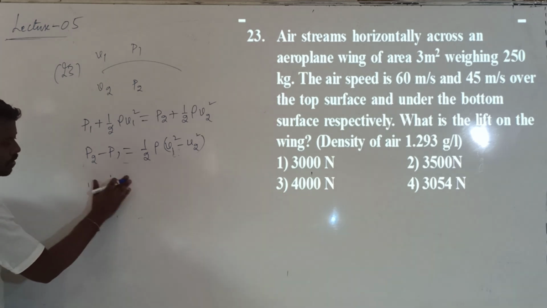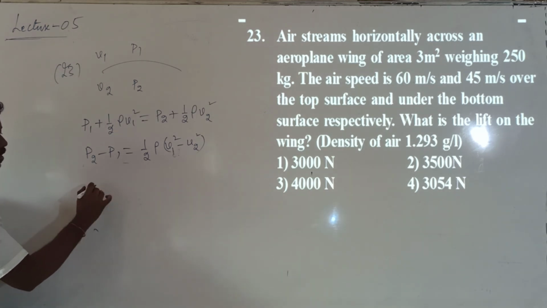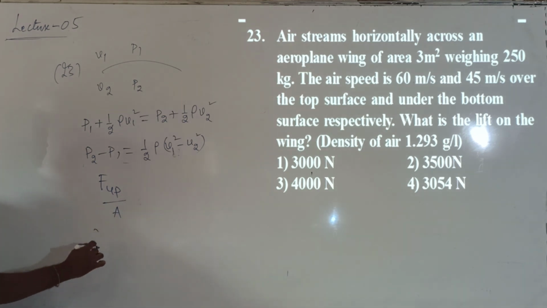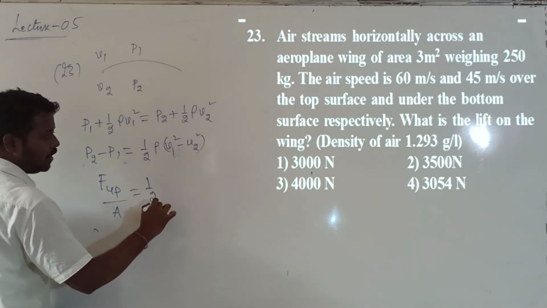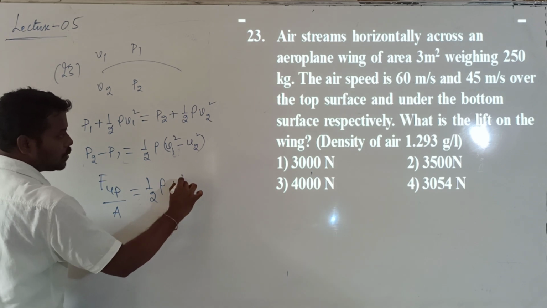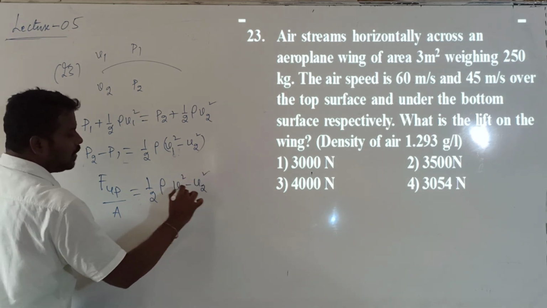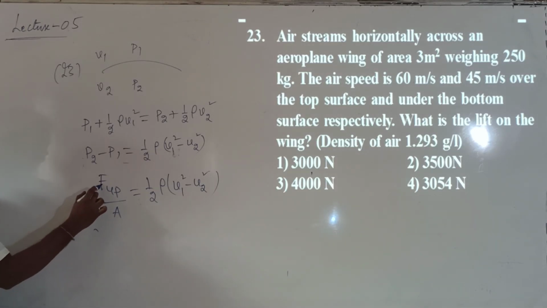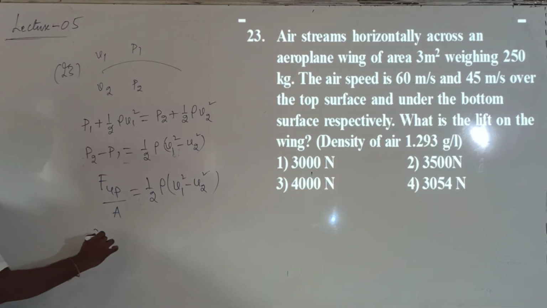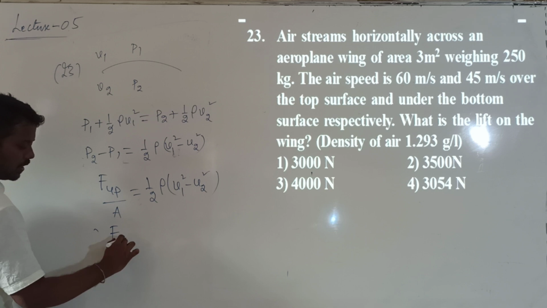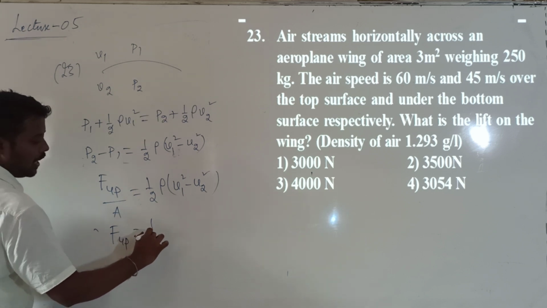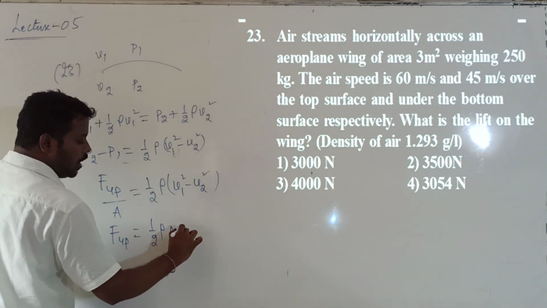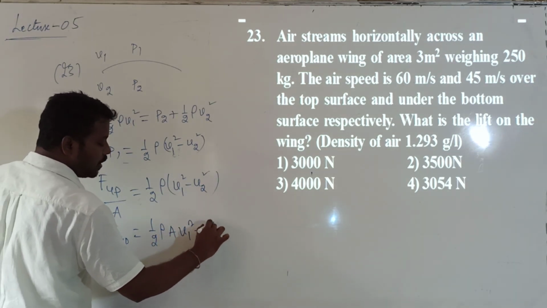So I can write force, the up thrust, divided by area A, is equal to half into rho into V1 square minus V2 square. In place of P2 minus P1, I have written force by area. From this, we can calculate the net upward force acting. That value is given by 1 by 2 into rho into A into V1 square minus V2 square. Correct?